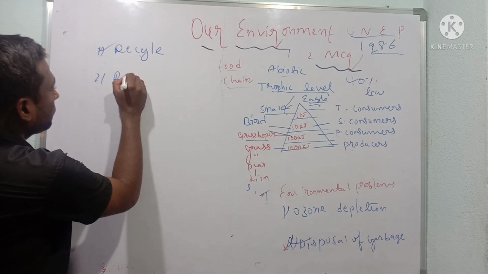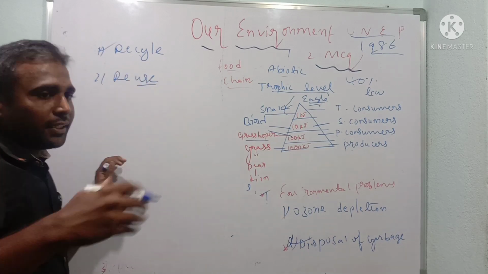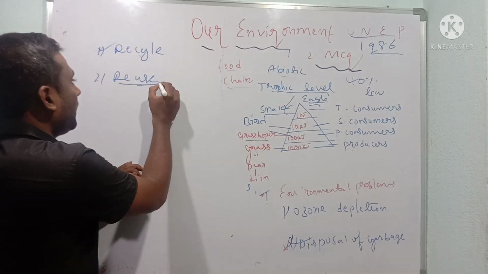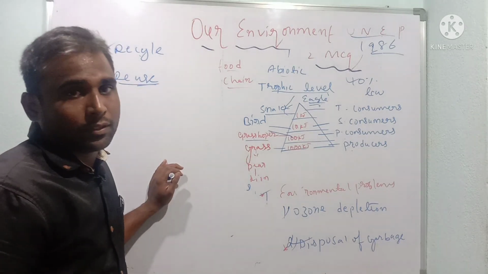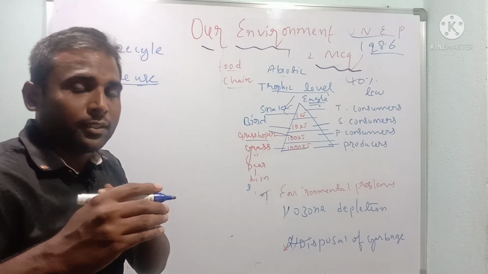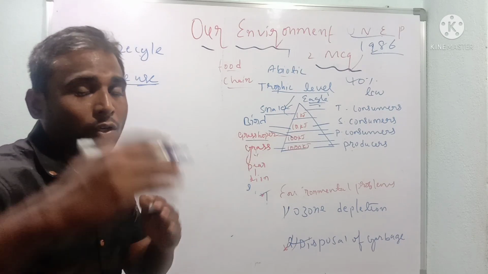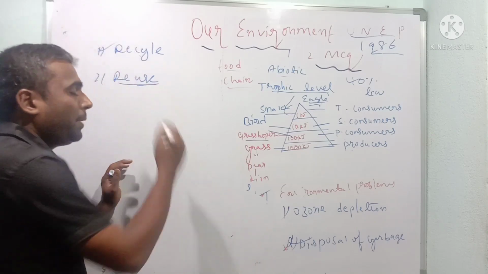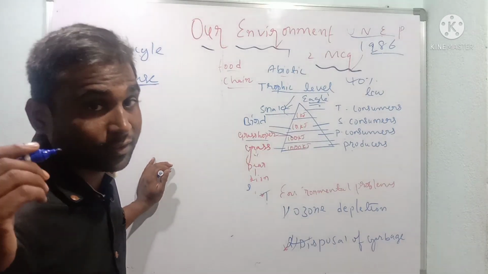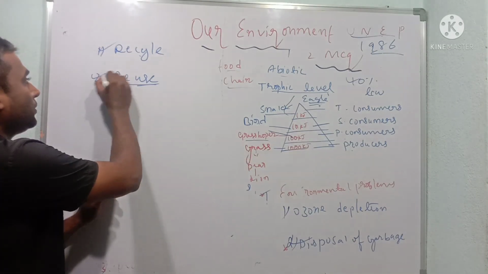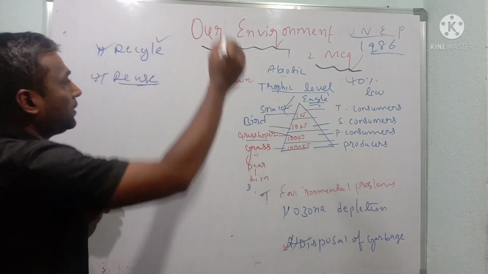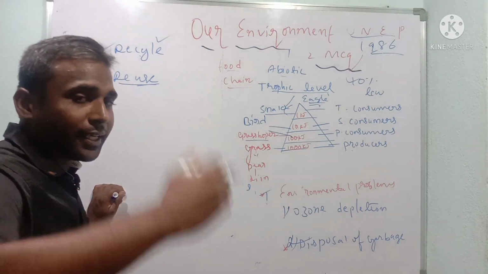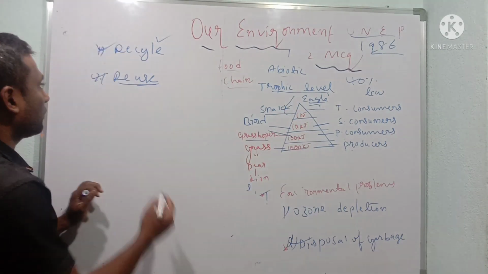Reuse. Without changing anything, by using some techniques. For example, we use papers again and again, not in a new form but in a new way. Papers can be used as envelope covers. That is called reuse. In recycling a new substance is created, but here we use the same substance again and again. That is called reuse.